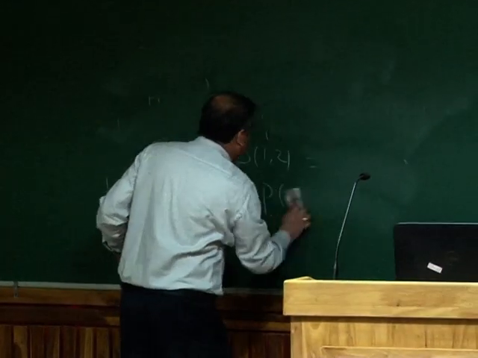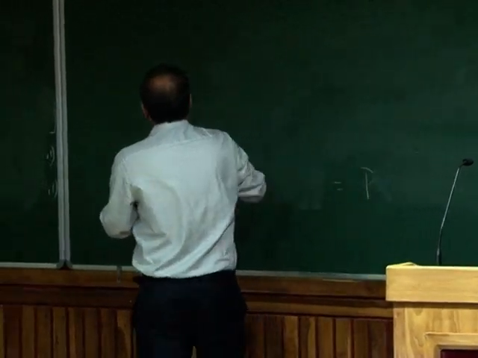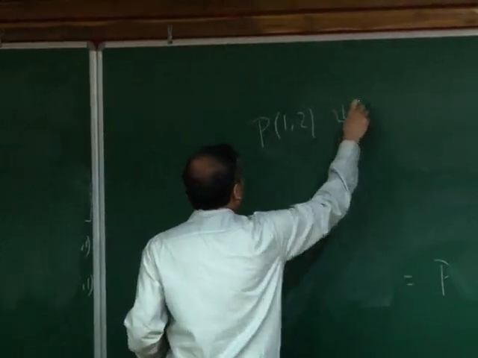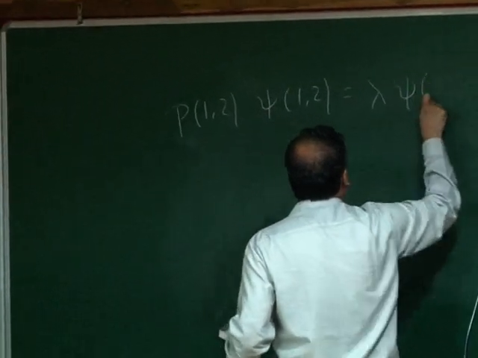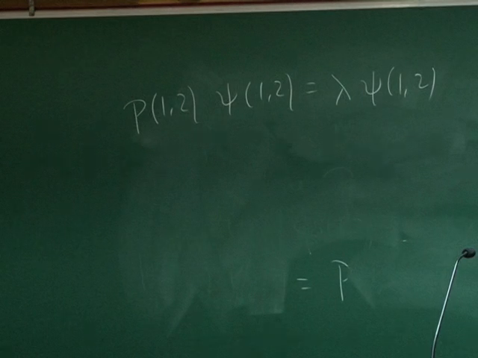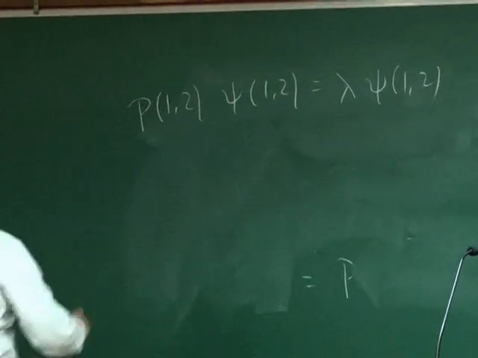So what I do is I go to the permutation operator eigenfunctions and let us see its property. So I write P of 1, 2 of psi of 1, 2 as some lambda times psi of 1, 2. So that's my eigenvalue equation for the permutation operator. I square it. So essentially I allow P12 to act twice.